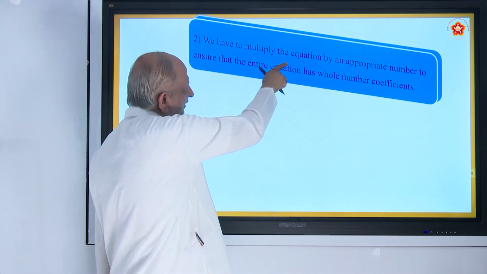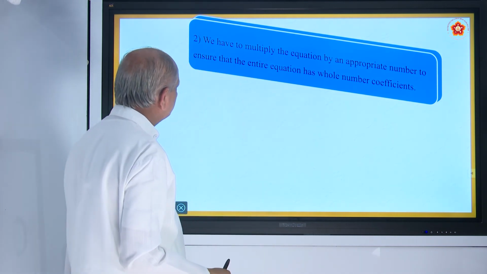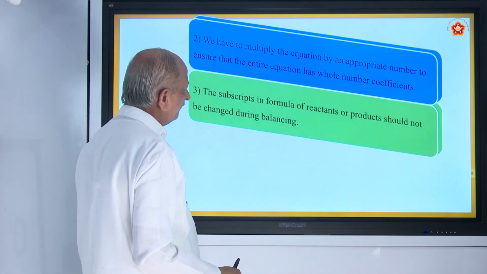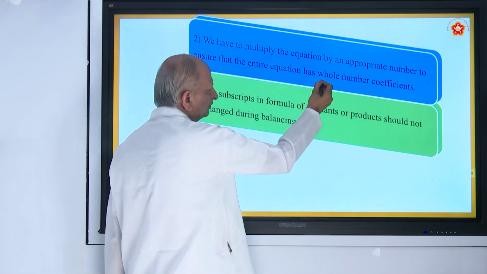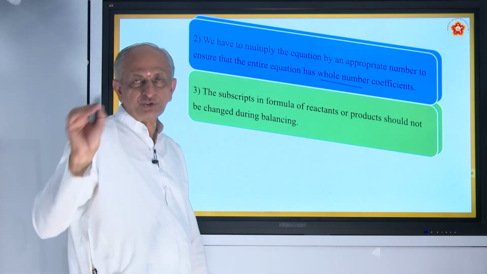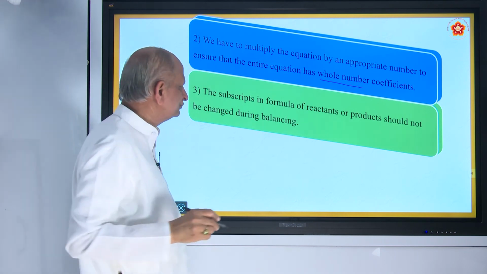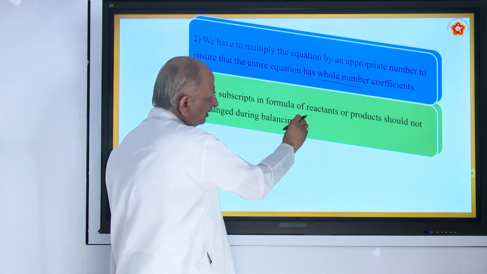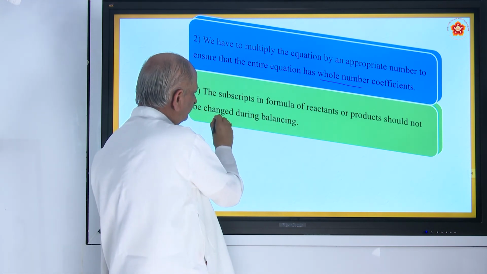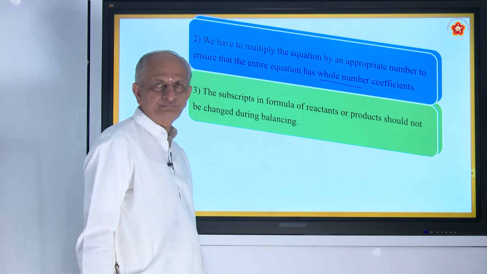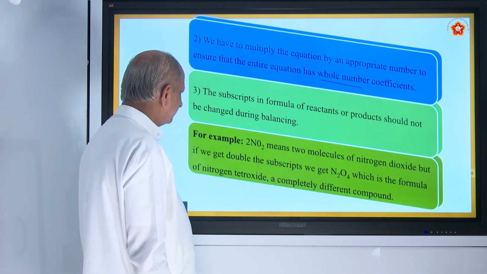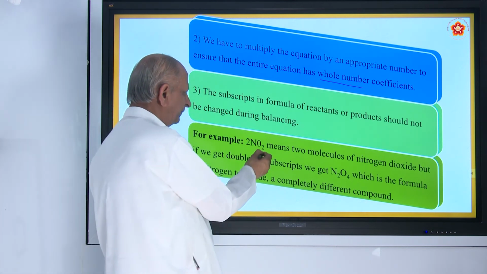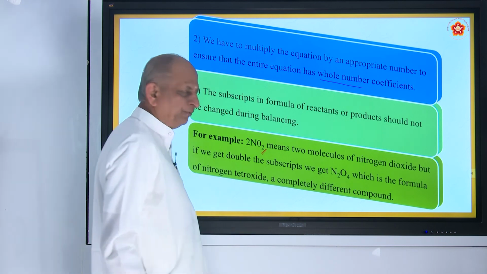And we have to multiply the equation by an appropriate number to ensure that the entire equation has whole number coefficients. Should be whole numbers. Should not take half, 1/4, etc. Then the subscripts in the formula of reactants or products should not be changed during balancing. Subscript means what? For example, if 2NO2 is there, this is the subscript.